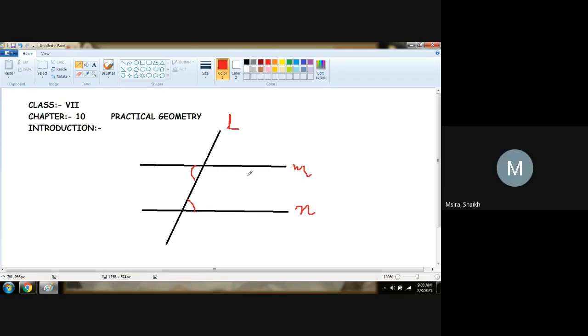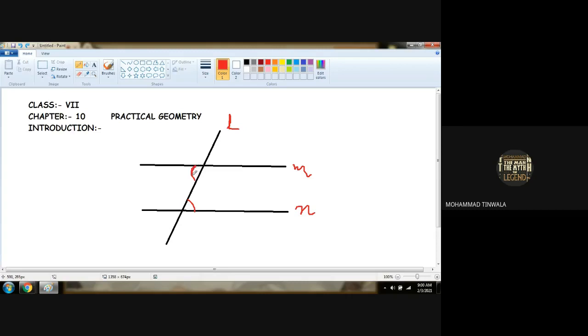Alternate opposite angle. Alternate opposite. Not alternate opposite angle, interior alternate angles. Opposite is not visible. If this is vertically opposite angles, let me clear you. These two are equal, but this and this angle are alternate interior angles. Both are interior angles.